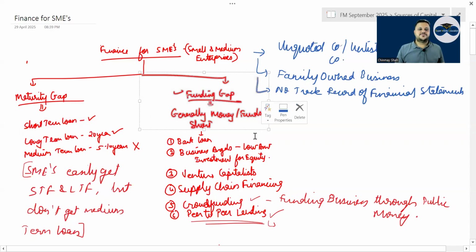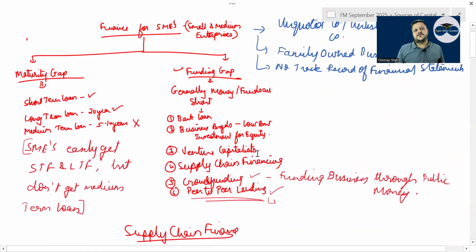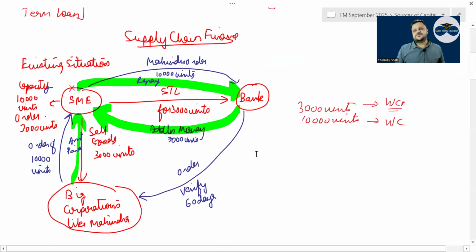Then there is something called a funding gap. Funding gap is what? They want loan, but they are not getting it. They don't get the money that they require. So how can this funding gap be fully bridged by various sources of finance?